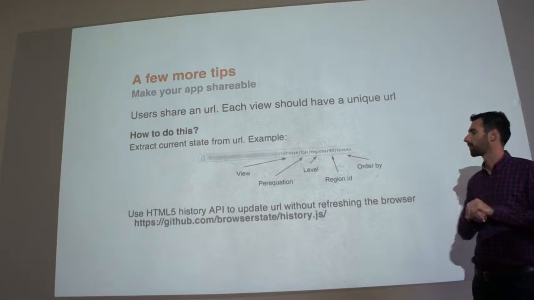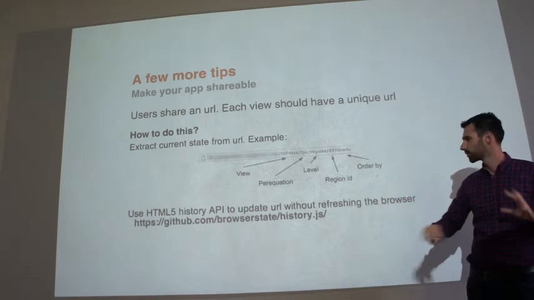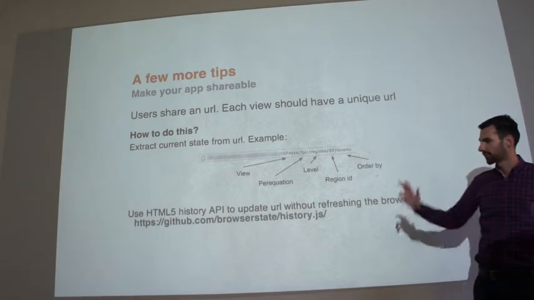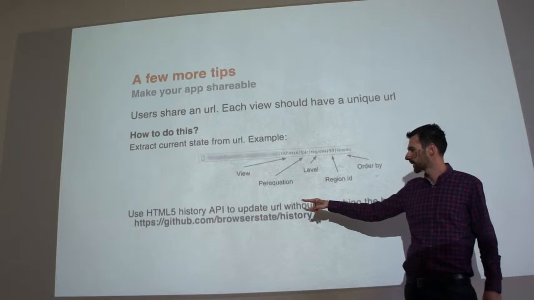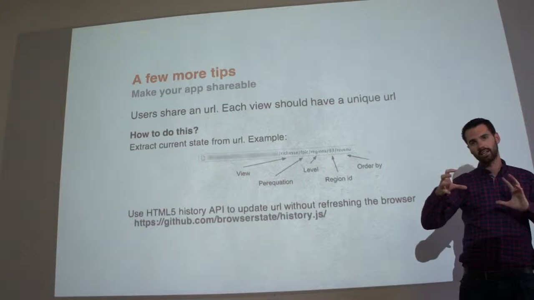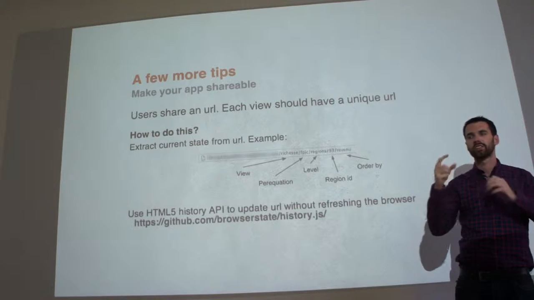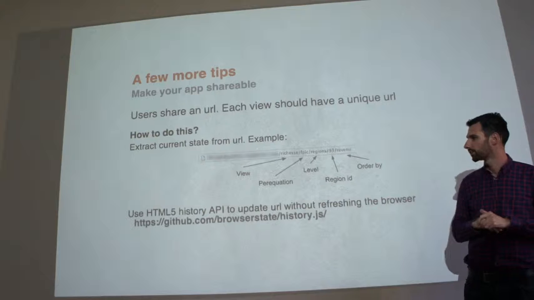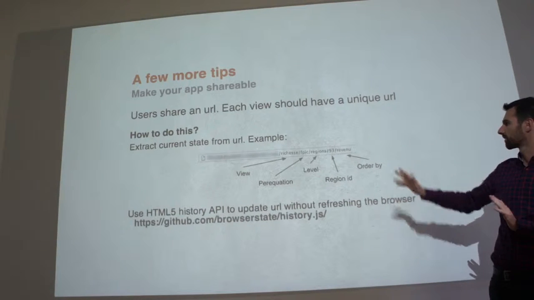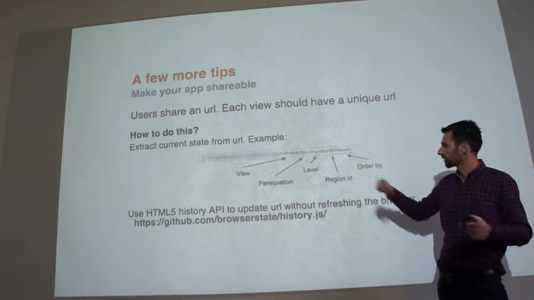For example, I won't show you again, but each time you clicked on a circle or on a button to change the state, the URL was changing. To do this, we have the new HTML5 history API. It's a way for the browser to change the URL and save the state without refreshing the browser. Then you can make such animation work smoothly, but you change the URL, and then you can easily share it on Facebook.